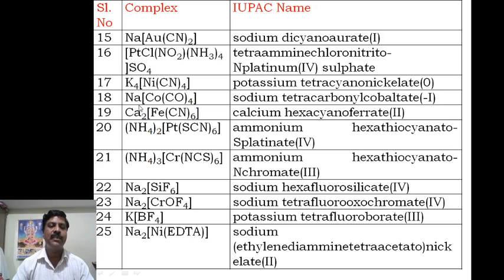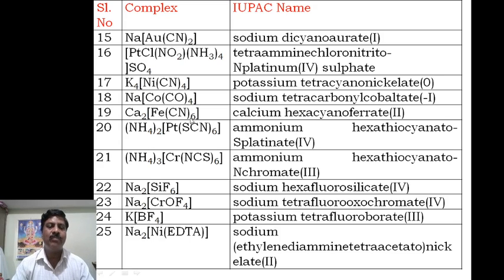Now coming to this complex, sodium tetracarbonyl. The oxidation state will be -1 here. Here cobaltate, actually sodium tetracarbonyl cobaltate. Carbon monoxide is 0 oxidation state, and sodium is +1, and that side -1. Therefore you have to write -1. Sodium tetracarbonyl cobaltate -1 is the name of this complex.